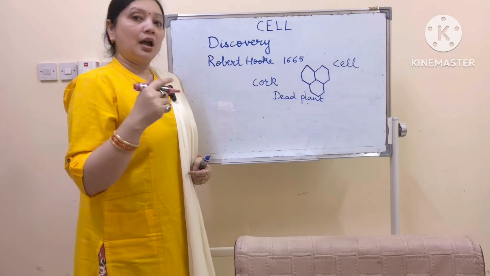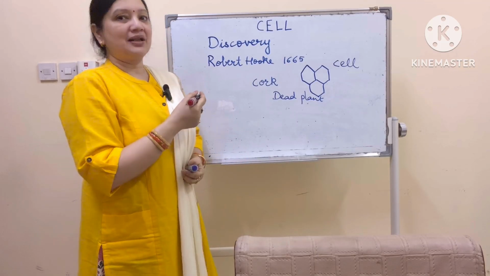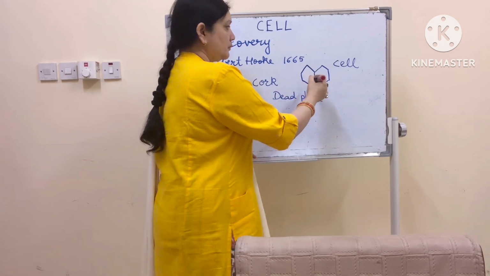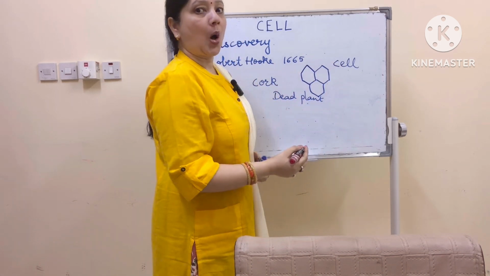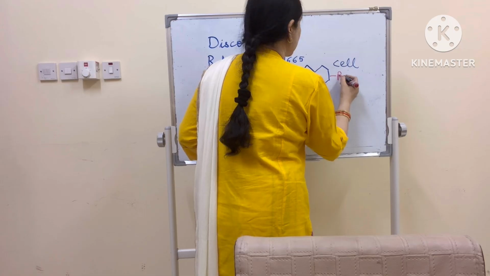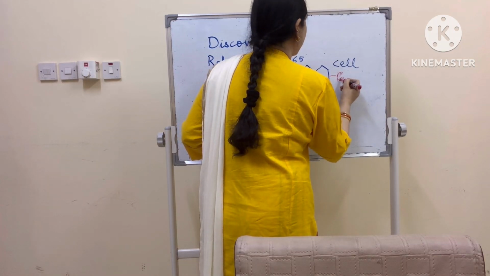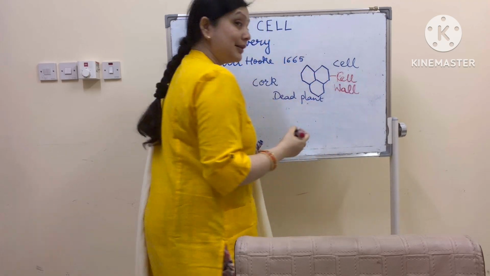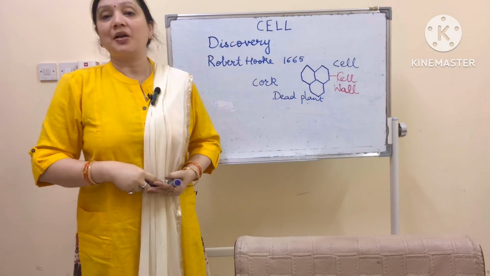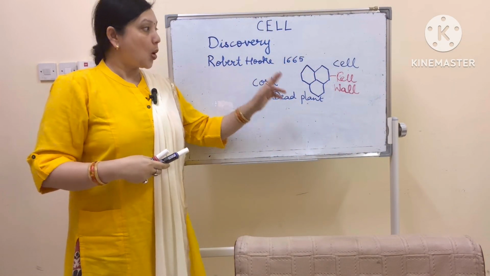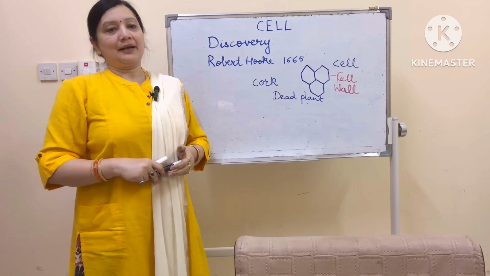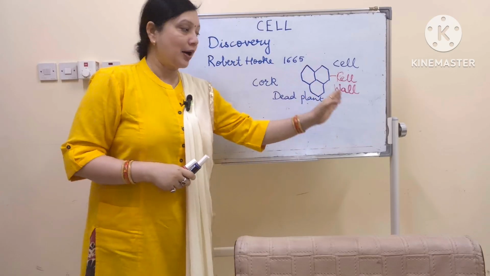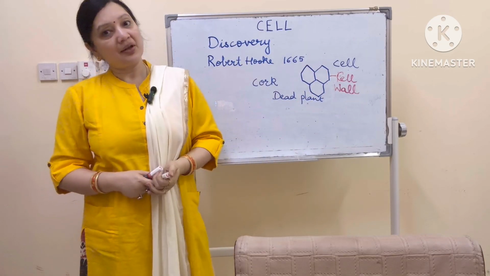Later on, in another video when we will be studying about the cell structure and the different parts of cell, you will come to know that the outermost wall of a plant cell is called the cell wall. This cell wall is not a part of animal cell. It is only present in plant cell. So what Robert Hooke actually saw was the cell wall of a dead plant cell.